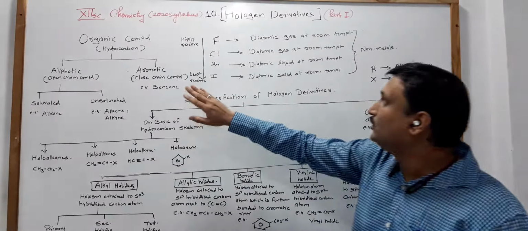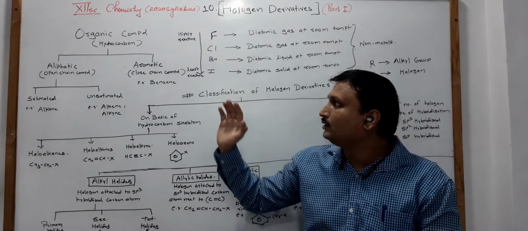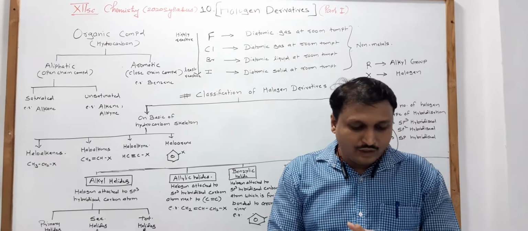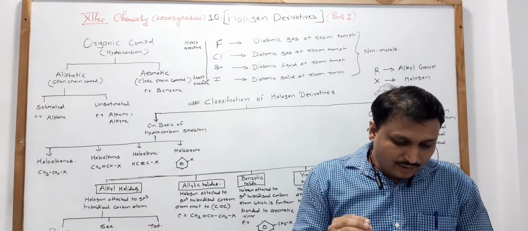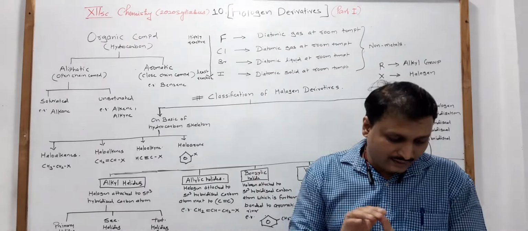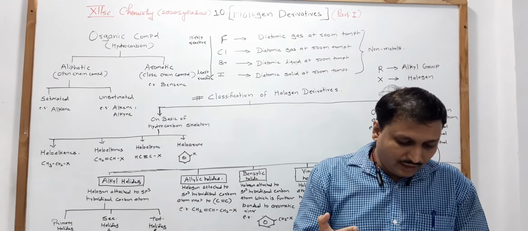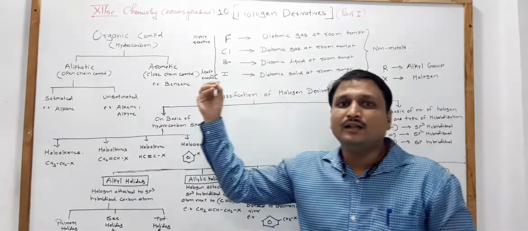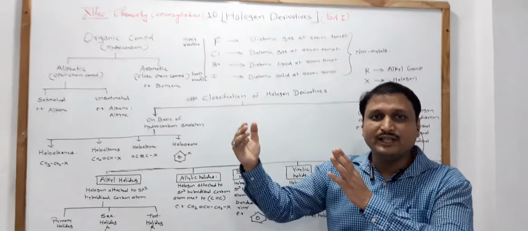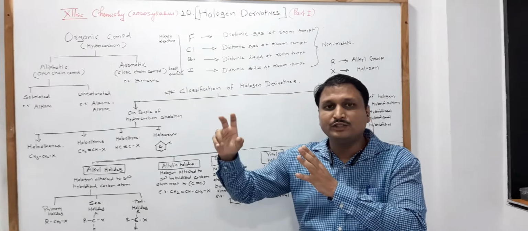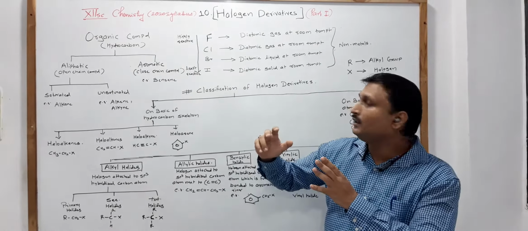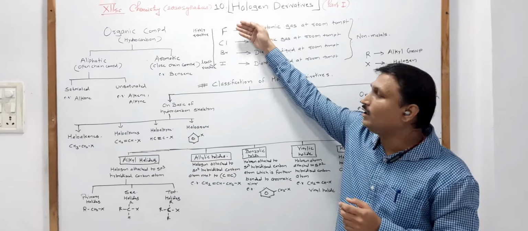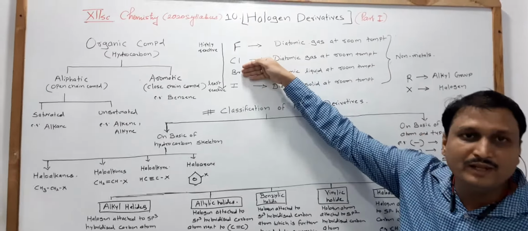These are all about the hydrocarbons we are going to study. The parent family of organic compounds is the hydrocarbon, and as we know, hydrocarbons are divided into these two parts. Further, from the hydrocarbon, when we replace one hydrogen atom with a halogen atom, we get the halogen derivatives. Which halogens do we replace it with? Fluorine, chlorine, bromine and iodine.